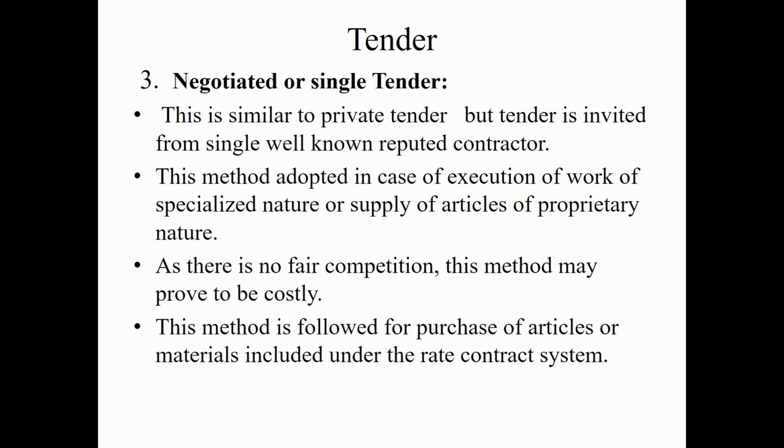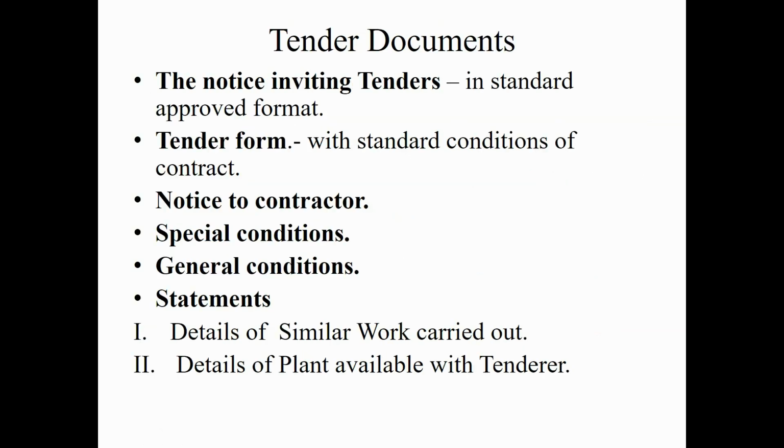The third method is negotiated or single tender. This is similar to private tender, but the tender is invited from a single well-known reputed contractor. This method is adopted in case of execution of work of a specialized nature, or supply of articles of proprietary nature. In this method, as there is no fair competition, this method may prove to be costly. This method is followed for purchase of articles or materials included under the rate contract system.